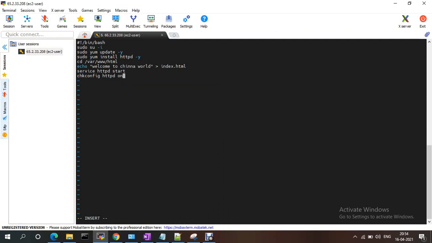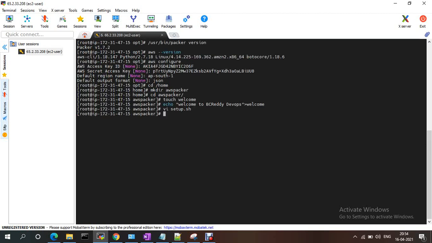I'm installing that index, so whenever we install, the default path I'm changing. Then I'm sudo restarting, I started the service. And with sudo chkconfig, it will be restarted, and whenever it reboots, it should automatically be running. This is the script. Now we need to write the JSON file.